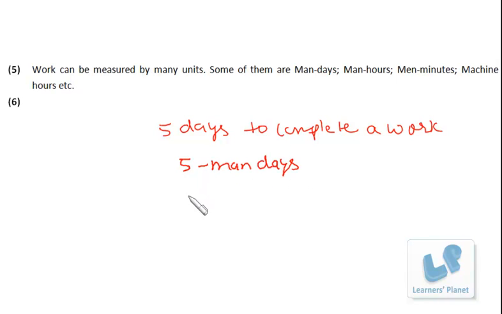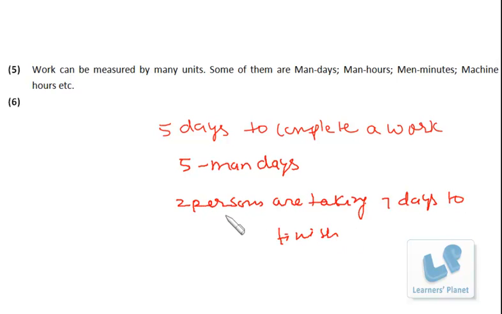Or if two persons are taking 7 days to complete the work, that means there are total 2 into 7, 14 man days work. Man days means the capacity of one person to accomplish the task. If two persons are taking 7 days, that means one person will take 14 days to finish the work.